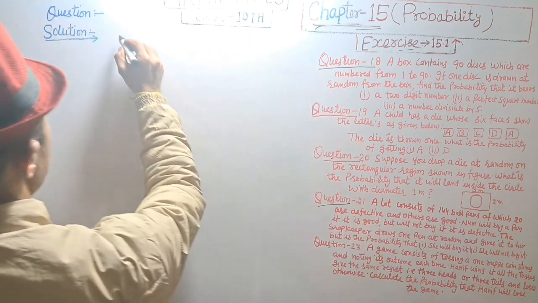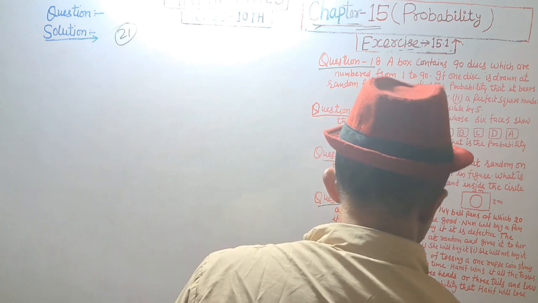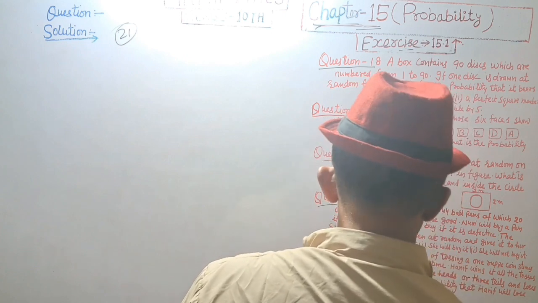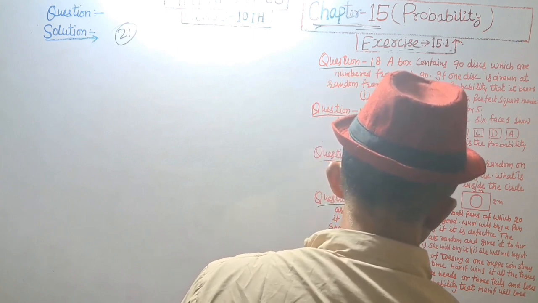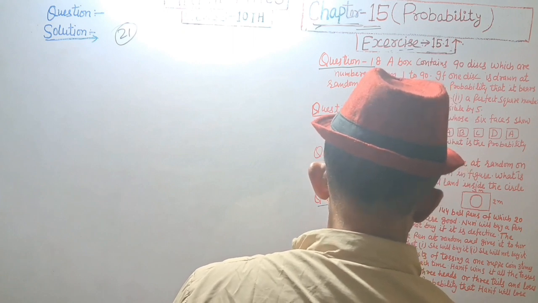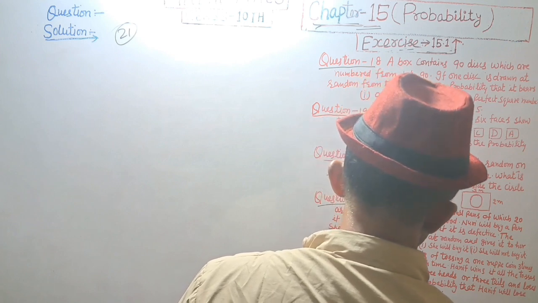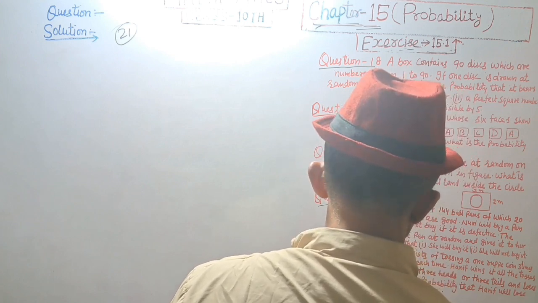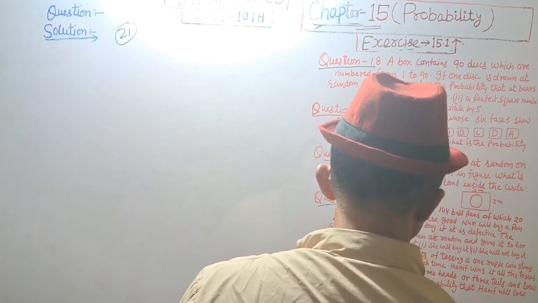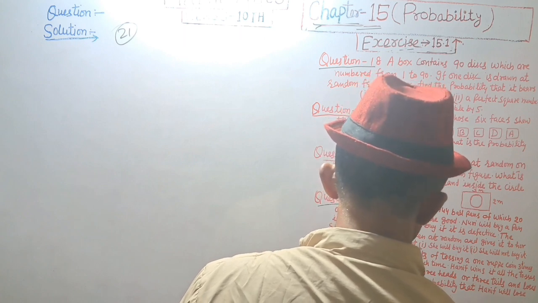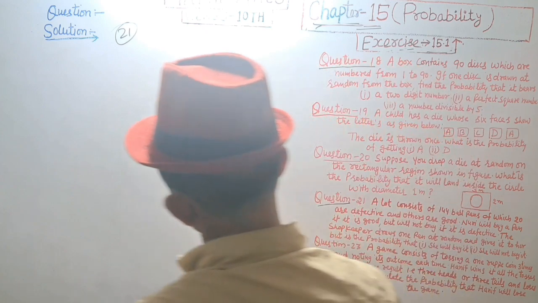Question number 21. A lot consists of 144 ball pens of which 20 are defective and others are good. Noori will buy a pen if it is good, but she will not buy if it is defective. The shopkeeper draws one pen at random and gives it to her. What is the probability that she will buy it, she will not buy it?